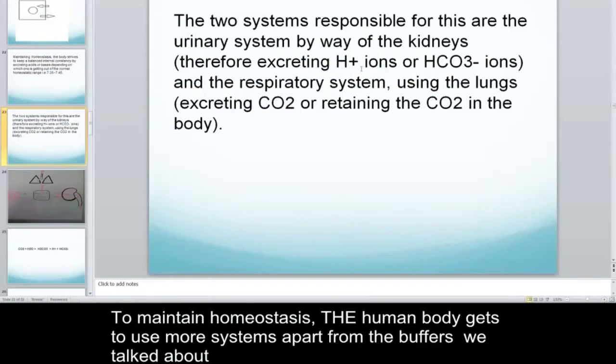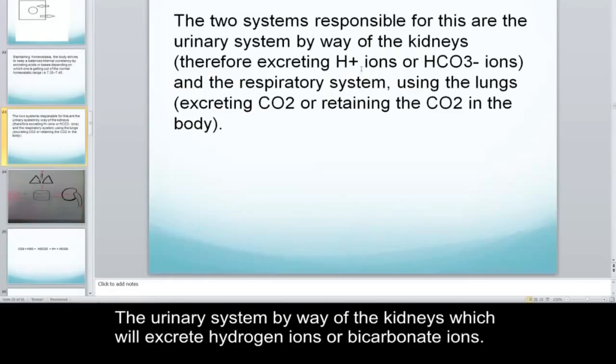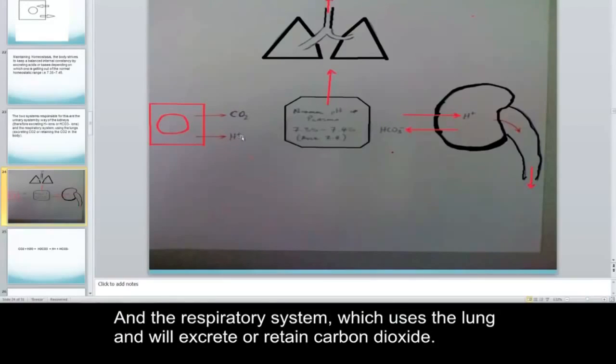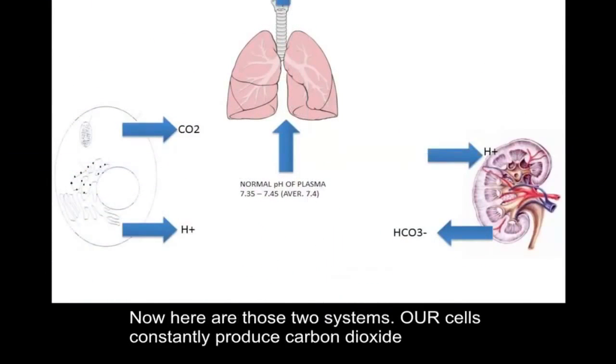To maintain homeostasis, the human body uses more systems apart from the buffers we talked about earlier to keep the pH constant. The two systems in the body that we rely on are the urinary system by way of the kidneys, which will excrete hydrogen ions or bicarbonate ions, and the respiratory system, which uses the lungs and will excrete or retain carbon dioxide. Here are the two systems.